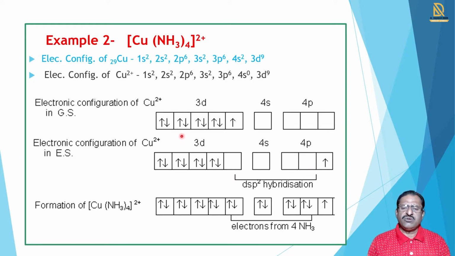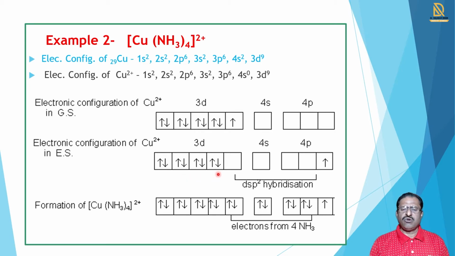But here 9 electrons are present in the ground state, so copper forms an excited state, and the unpaired electron is promoted to a 4p orbital, because the lower orbitals are all paired. The promotion of an electron from 3d to 4p is somewhat objectionable, because in the formation of an excited state, electrons are generally paired in the same orbital.